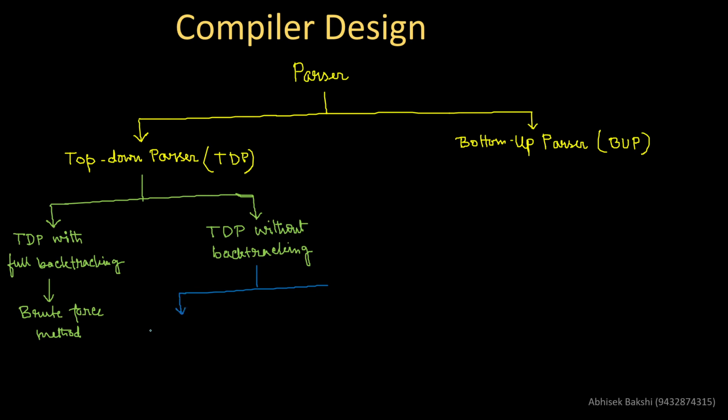One we call recursive descent parser, or in short RDP, and another we call non-recursive descent parser, obviously,